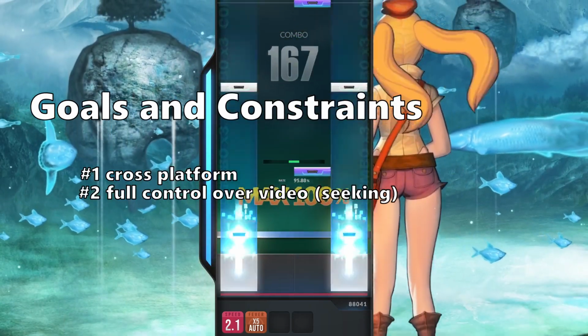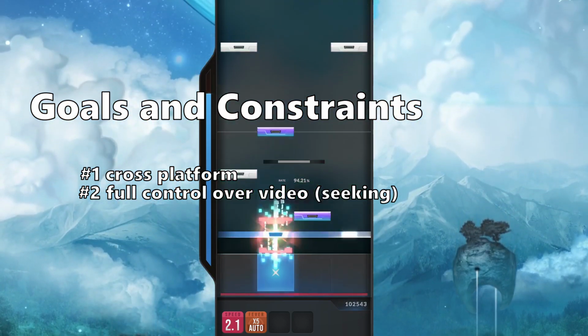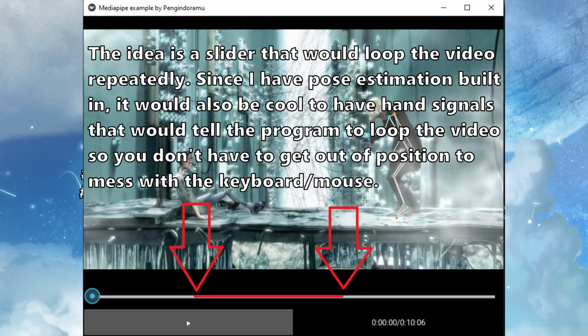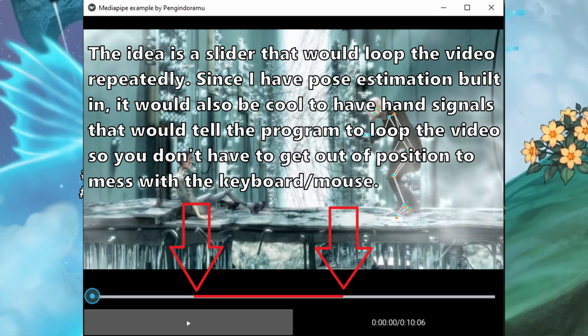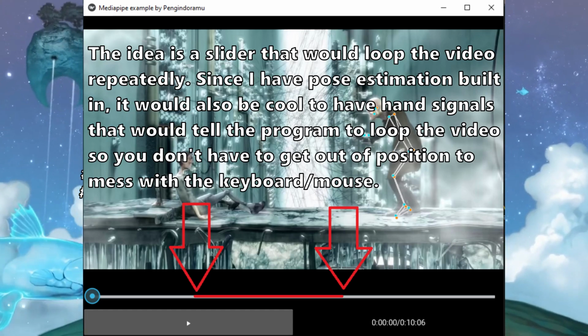Number 2, full control over video playing, seeking. This is because I want to target practice different sections of a song. I want to be able to specify what part to practice and just repeat that section until I'm satisfied. Currently, OS and DJ Max Respect does not support that out of the box.